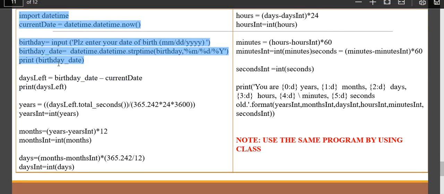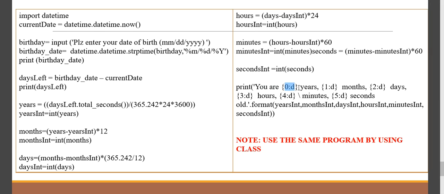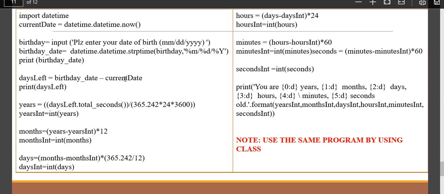Now from this birth date, I need to calculate how many days left, how many years left, how many months left, and based on that you will be printing how many years it got over till now. What is the year? You are just going to subtract the birth date from the current date. Because you know how to extract the years and you know how to extract the months and strings, the total number of days left you can just take today's date and birthday date, and days left can be calculated very easily.